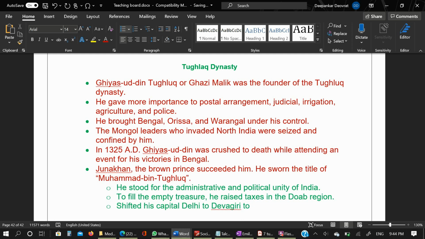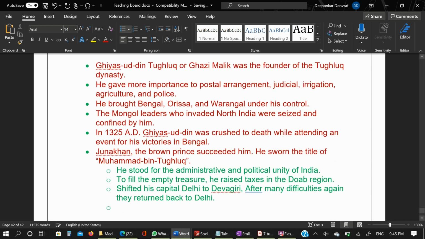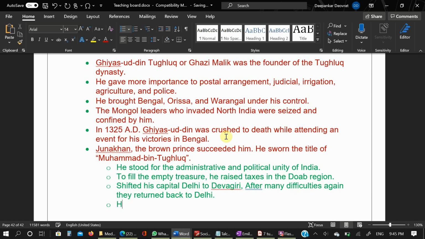He shifted his capital to Devagiri, and ordered the common people and government officials to shift there. After many difficulties, as no one was ready to go, they returned back to Delhi. Okay, and he introduced a copper currency system, and the value of coins dropped as copper was easily available.